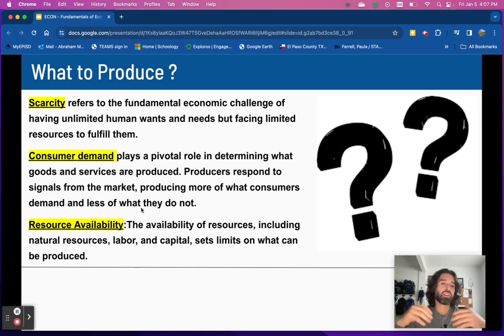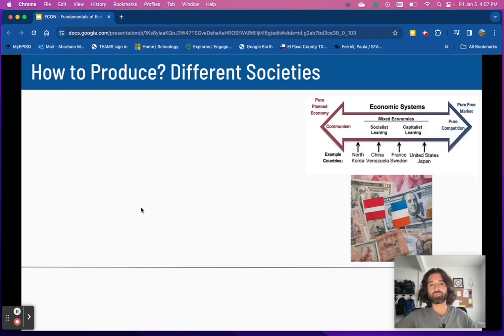Okay. Another thing is available resources. What do we have? What's available for us to make things out of, right? If we don't have a lot of resources in a country, then we can't make a lot of things that we want, right? Again, limited resources, unlimited wants.